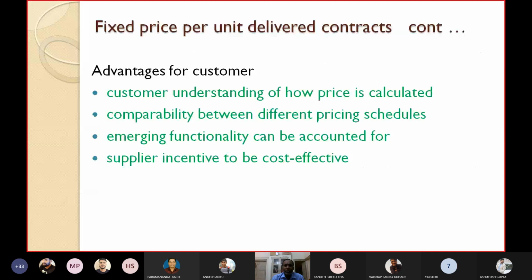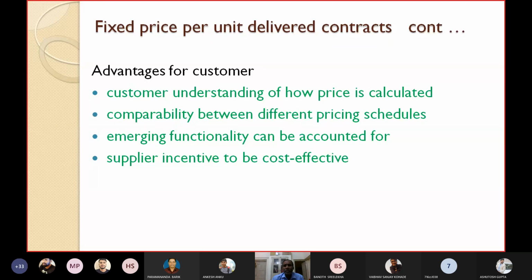Advantages are easy, you can read them yourself. Customer understanding: the customer can understand how the price is calculated, and can easily do a straightforward calculation. Comparability between different pricing schedules: you can easily compare among different pricing schedules. Emerging functionality can be accounted for: if any functionality emerges, you can easily account for it.